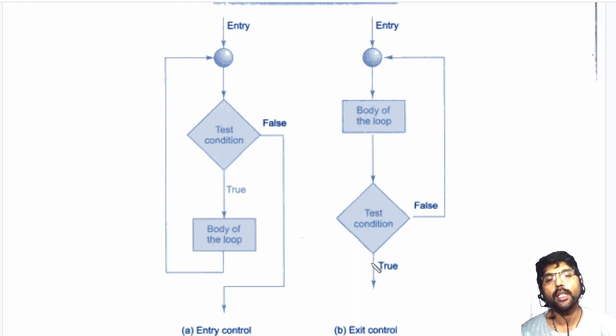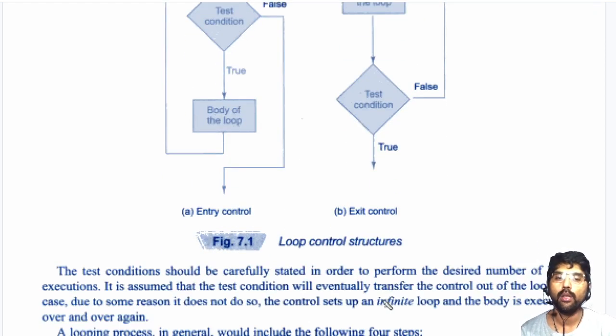If the test condition is false, come out of the loop. This is the way of our exit control loop. If the test condition is false here, then the loop continues. If the test condition is true, exit from the loop.